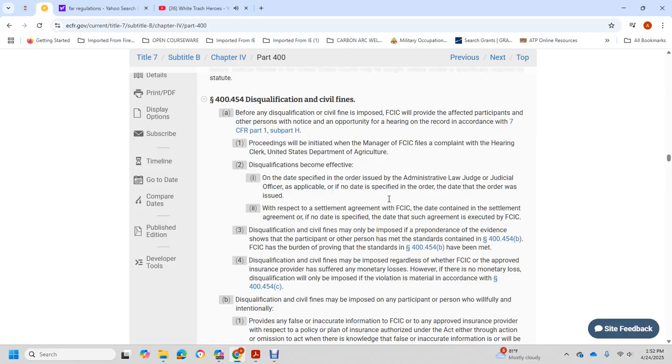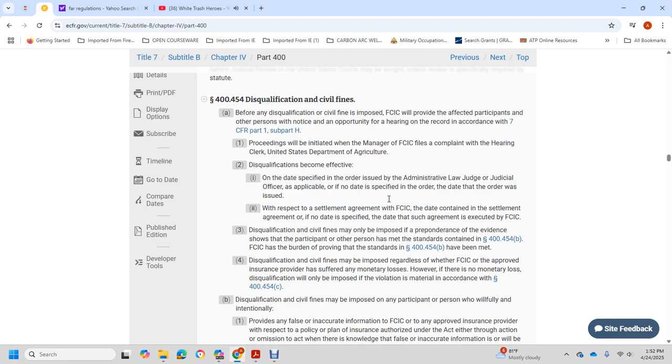Before any disqualification or civil fine, the Federal Crop Insurance Corporation will provide the affected participant or person an opportunity for a hearing, recorded in accordance with 7 CFR Part 1, Subpart H. The proceeding is initiated by the manager of the Federal Crop Insurance Corporation filing a complaint with the hearing clerk of the United States Department of Agriculture.